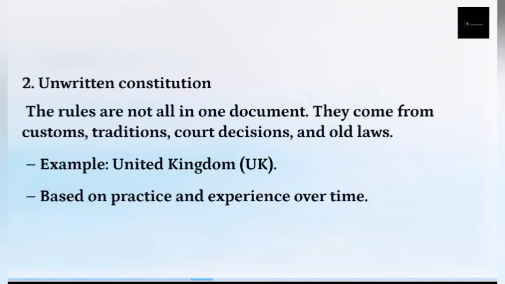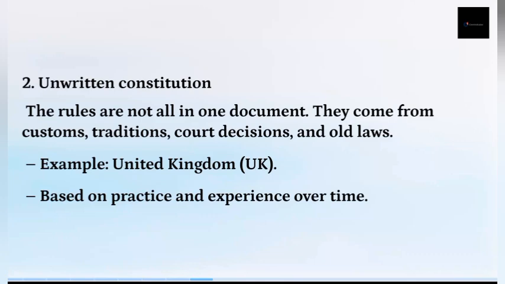Now we'll talk about the unwritten constitution. In the unwritten constitution, the rules are not all in one document. Remember we said that in the written constitution, the rules are all stated in one single document, for easy reference.